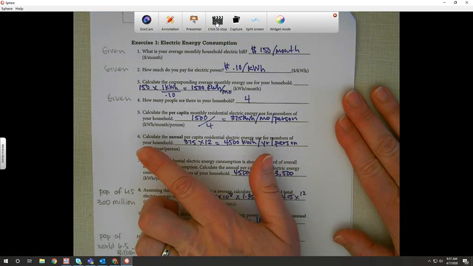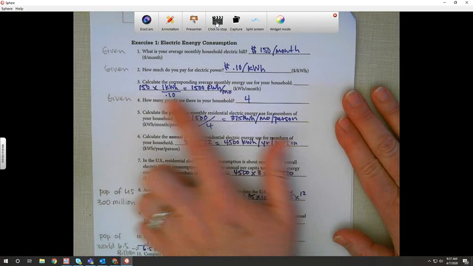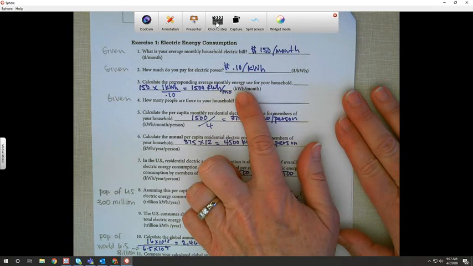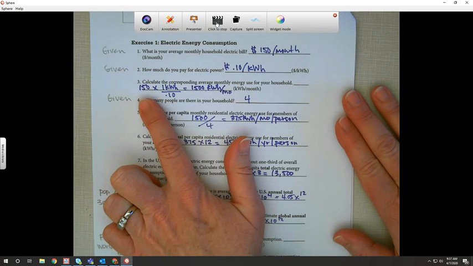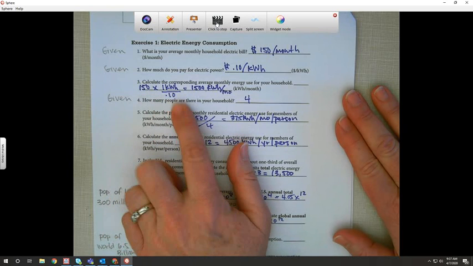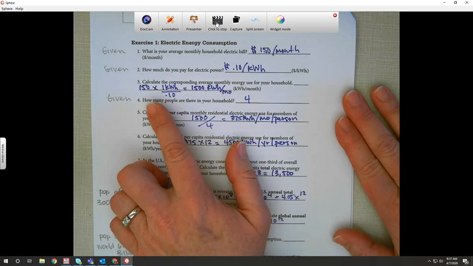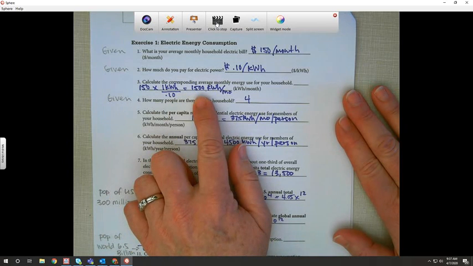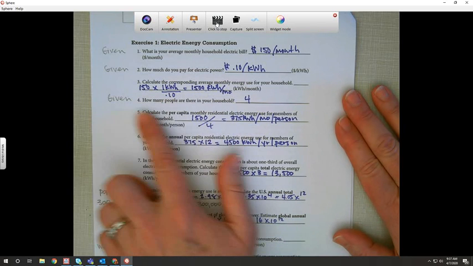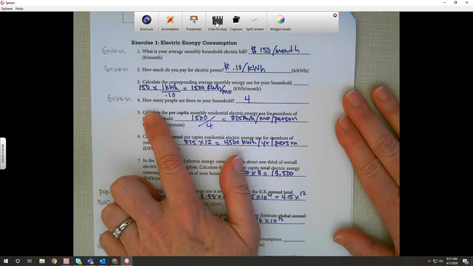Number 3, it says calculate the average monthly energy use for your household. So we're going to take $150 a month times 1 kilowatt hour divided by the 10 cents, or $0.10. And we do that, we get 1,500 kilowatt hours per month is how much we use. Also given was how many people are there in your household, so we have 4.